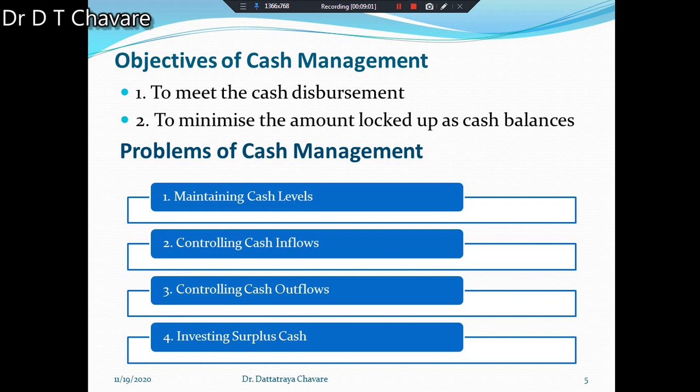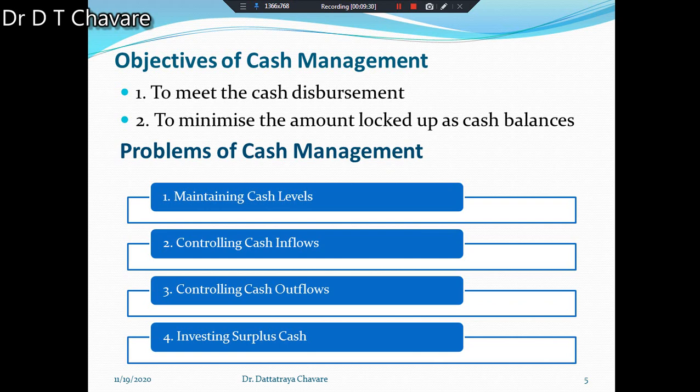First objective is to meet the cash disbursements. And the second objective is to minimize the amount locked up, which means the amount locked up as cash balances. These are the 2 objectives of cash management.